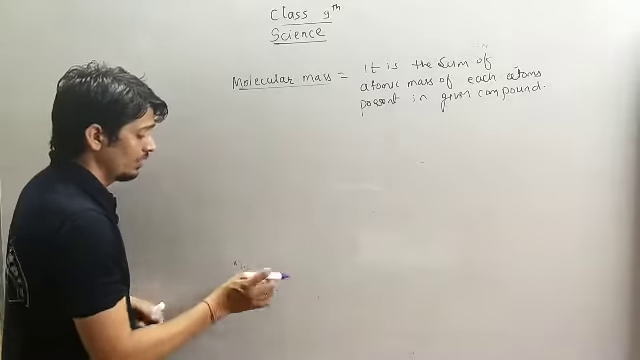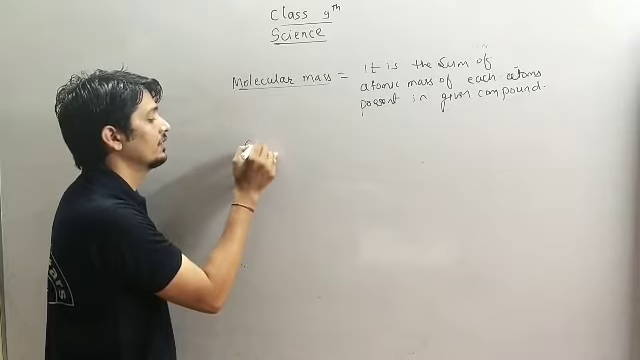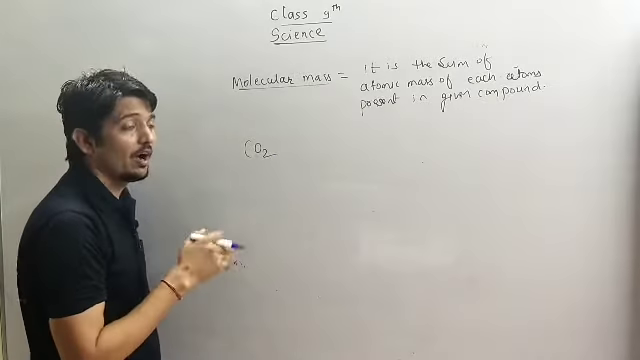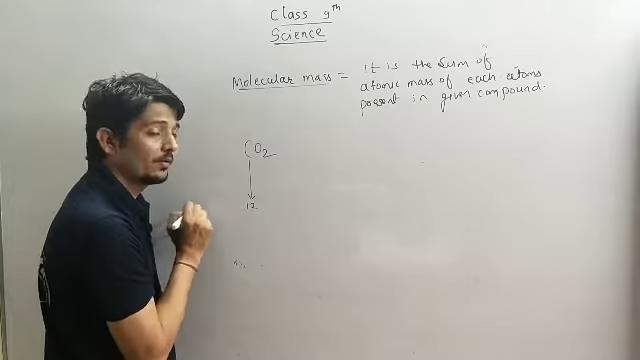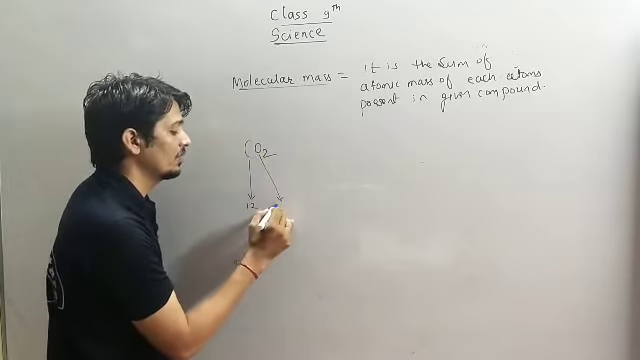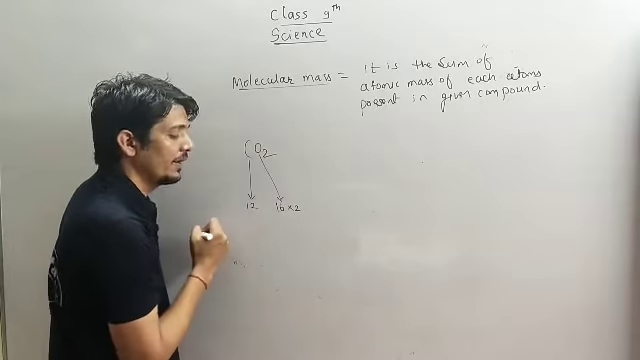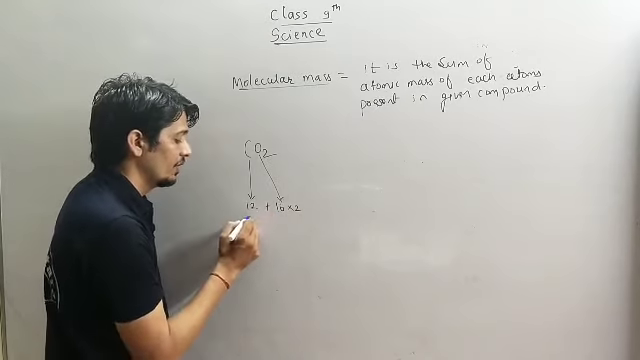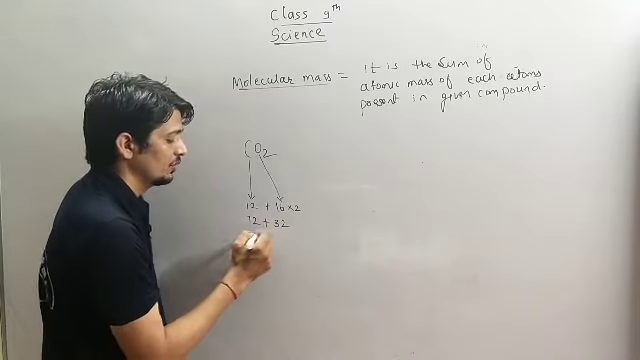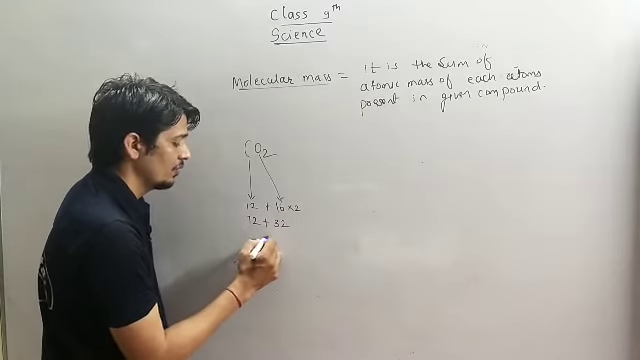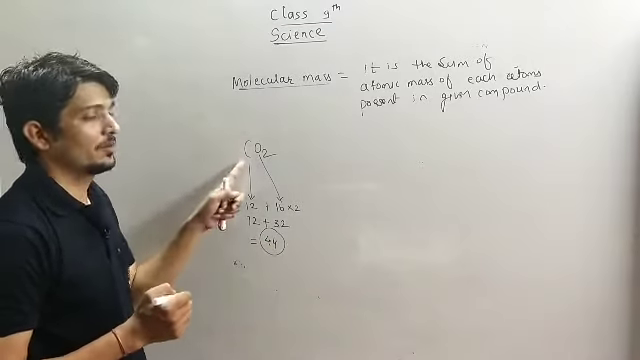Okay. So calculate the molecular mass of carbon dioxide, CO2. So in short, how do we identify? We know atomic mass of carbon is 12 and atomic mass of oxygen is 16. But oxygen has 2 atoms, that means we have to multiply by 2. So here 12 plus 16 twos are 32. So 32 plus 12 is 44. So 44 is the molecular mass of carbon dioxide.